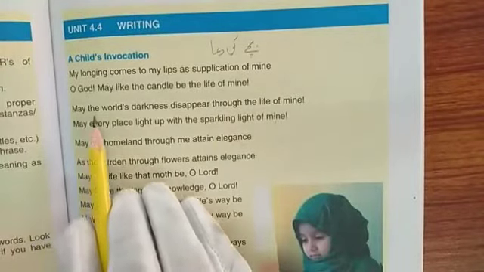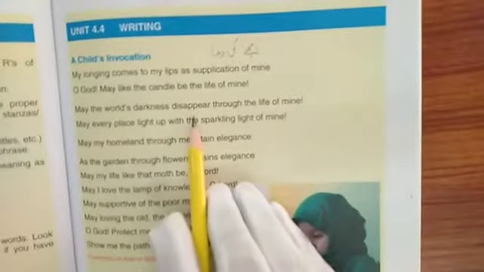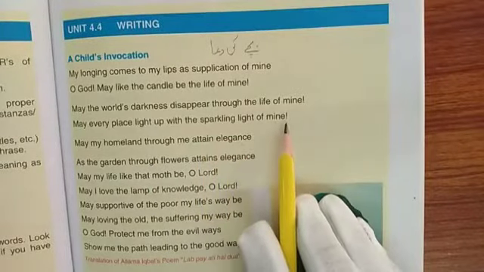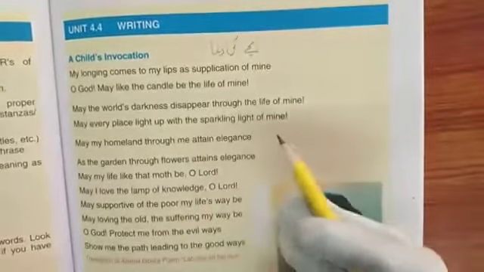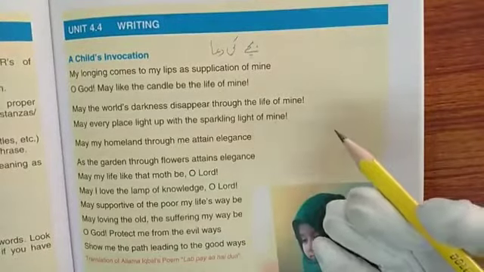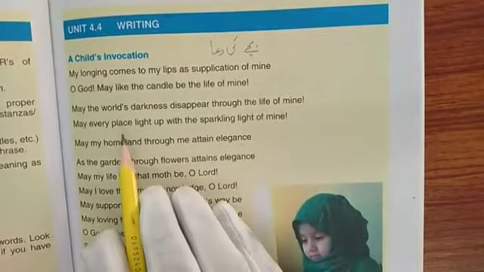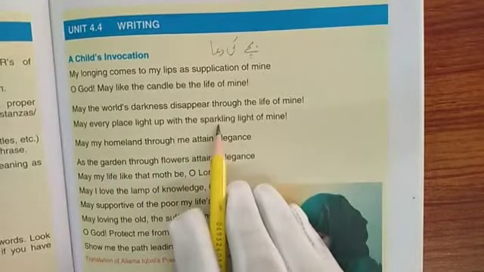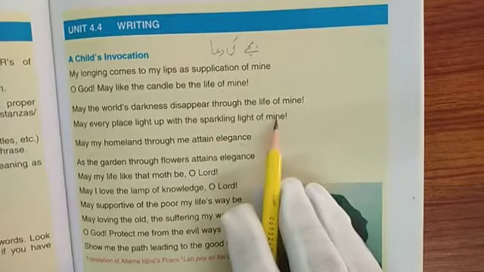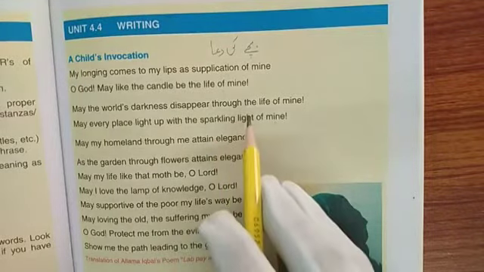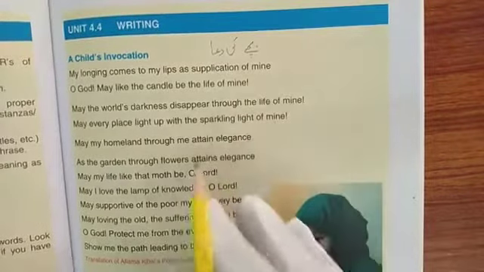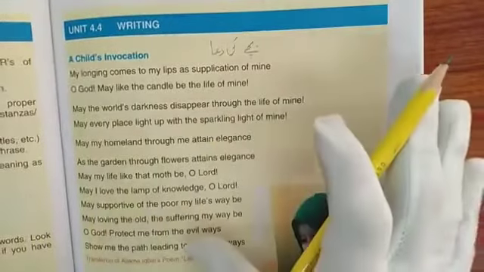Second couplet is, may the world's darkness disappear through the life of mine. May every place light up with the sparkling light of mine. So when we reword this, we can say that with the help of my shining and shimmering light, the darkness of the world would vanish, or the gloominess of the world would disperse or would go away.